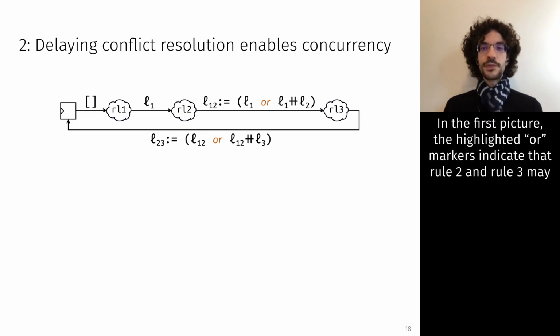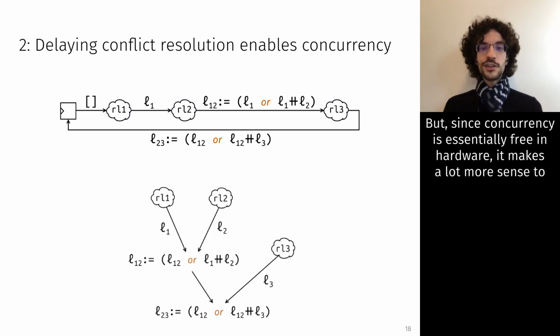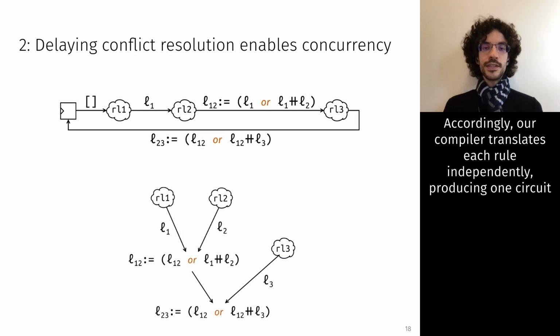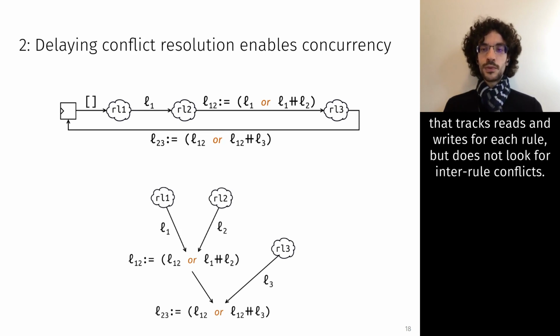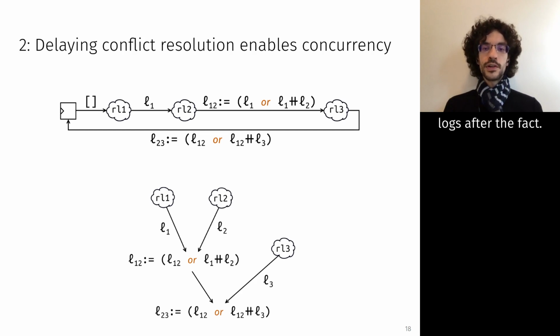In the first picture, the highlighted OR markers indicate that Rule 2 and Rule 3 may have failed due to conflicts with previous rules. But since concurrency is essentially free in hardware, it makes a lot more sense to run each rule concurrently and to merge logs later on. Accordingly, our compiler translates each rule independently, producing one circuit that tracks reads and writes for each rule, but does not look for inter-rule conflicts. Then, we separately generate additional circuitry, which we use to reconcile the concurrently produced logs after the fact.